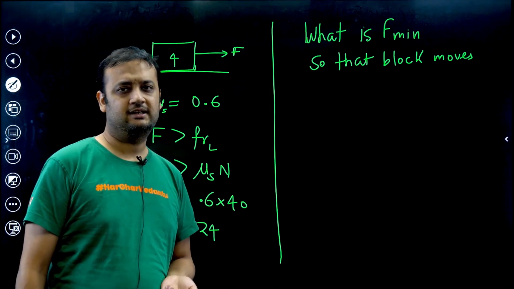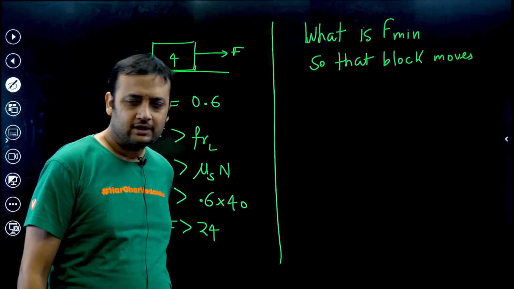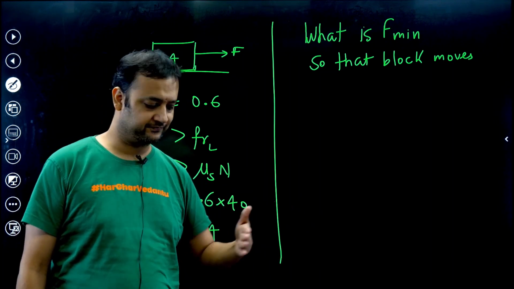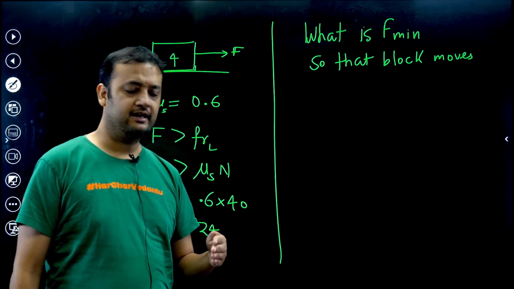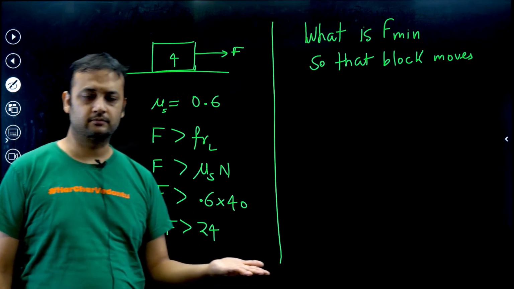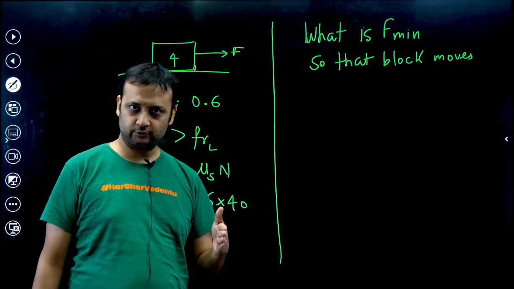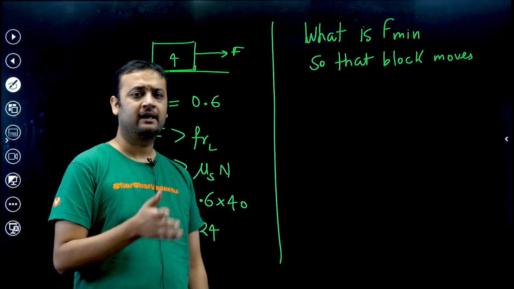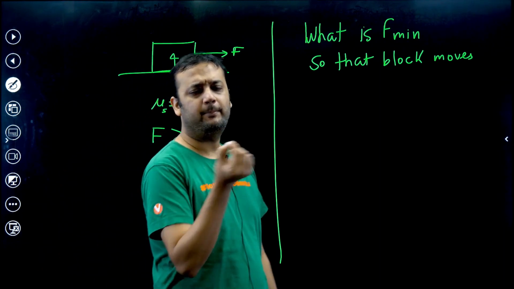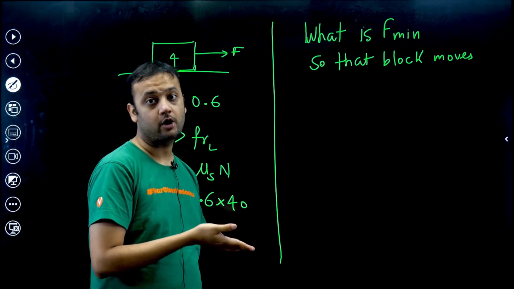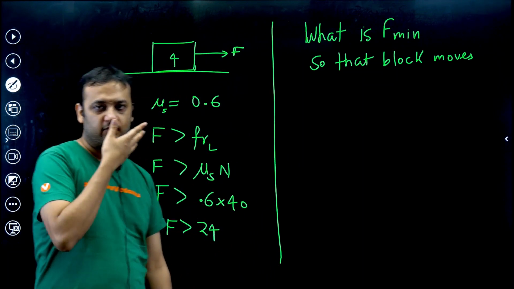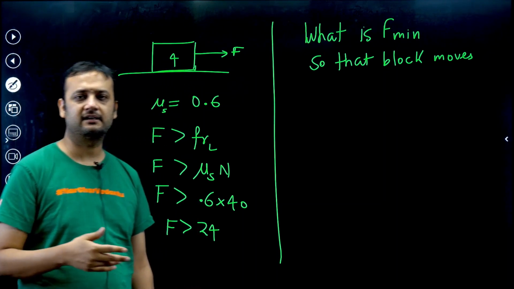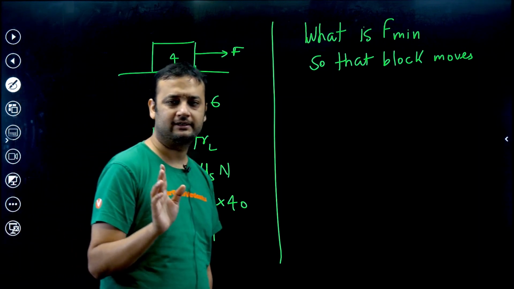We say that conventionally. Although we know that at 24 the block will not move, it will be about to move, it will be on the verge of sliding, on the verge of slipping. At exactly 24 the block will not move, we know that, but we also know that a value even a bit more than 24 can move this block. Hence, if we are asked what is the minimum value of F such that the block moves, then we will say let it be 24 only.